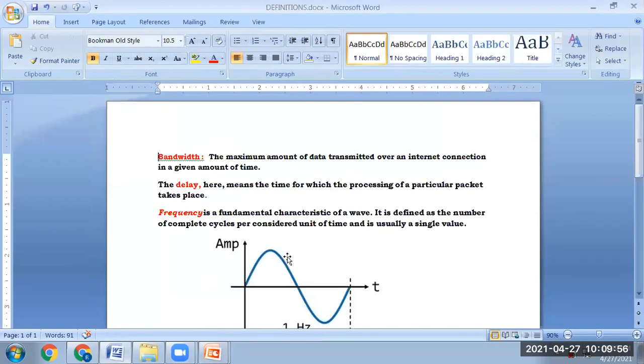Now is it okay? Sorry, actually I forgot to share the whole screen. Instead of that I shared only the PPT. So that is the thing, bandwidth. Bandwidth means maximum data rate.